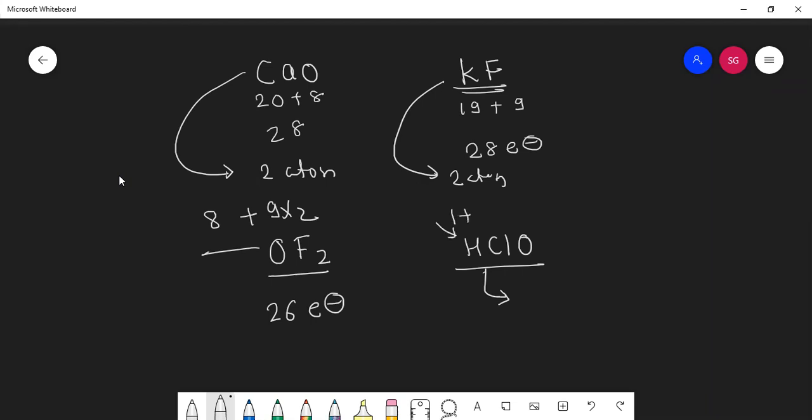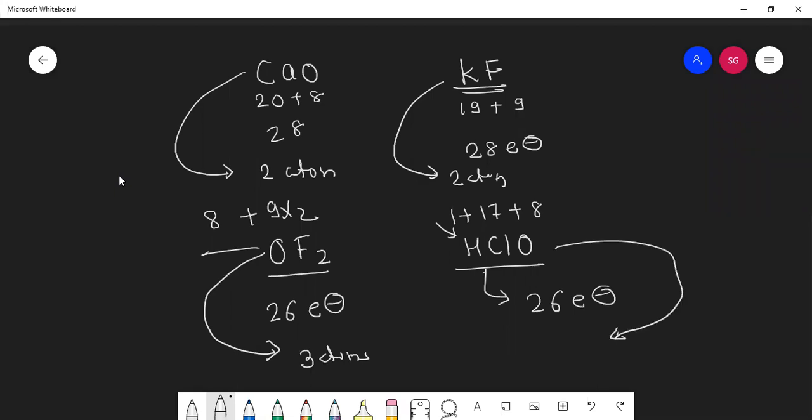Hydrogen 1, chlorine 17, oxygen 8. Very good. 26 electrons. How many atoms are present in this? 3 atoms. How many atoms are present in this? 3 atoms. So here atoms are also the same, number of electrons also the same. So they are called isosters of each other.